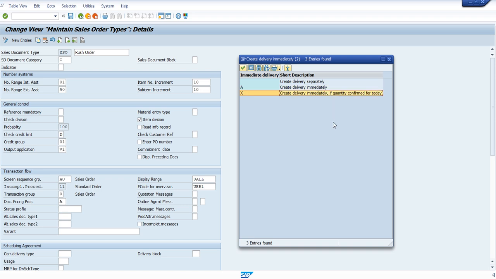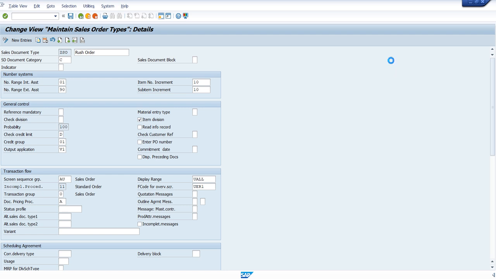That is the difference between E and X. In the first one, even if you have a quantity confirmed or not, it will create the delivery immediately. In the second case, only if the quantity is confirmed for today, that is, you have a confirmed quantity in the schedule line, then we make this delivery. So two different cases. Let's try with the X option, if quantity is confirmed for today. With this we can check it.